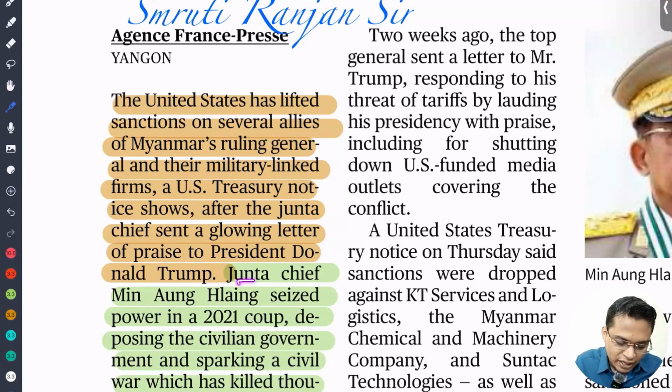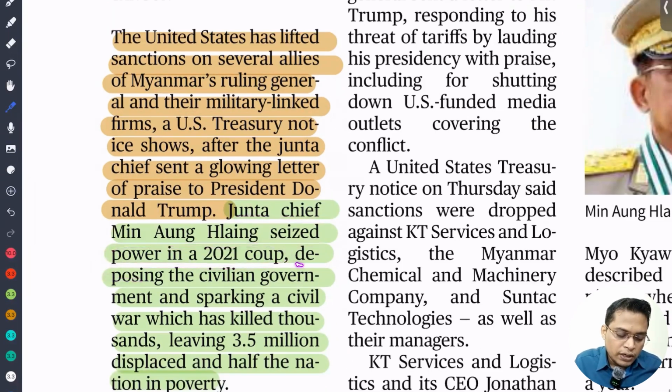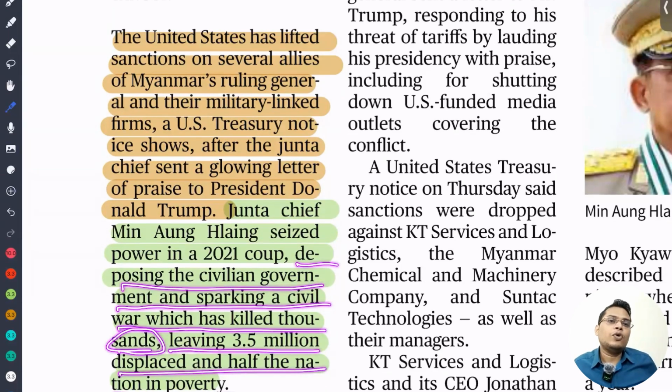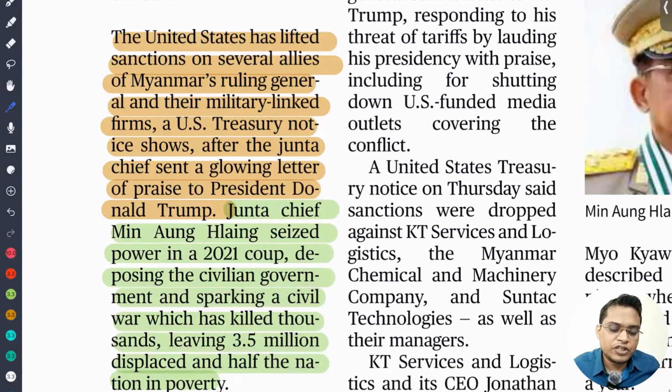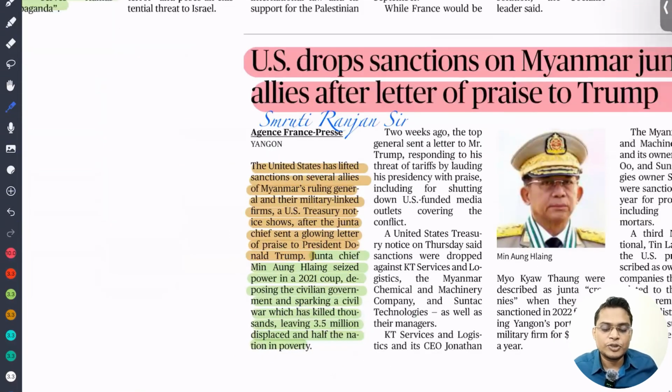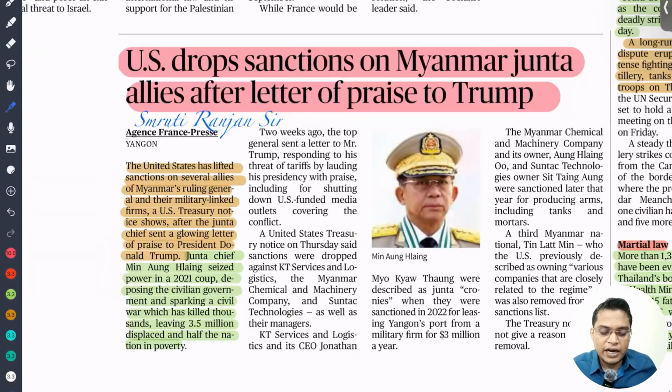So this military junta seized power in 2011 by a coup, deposing the civilian government and sparking a civil war that has killed thousands and left 3.5 million people in poverty and homeless. Just imagine what kind of genocide is going on, and Donald Trump recognized such a person. You can imagine what kind of world we are living in.